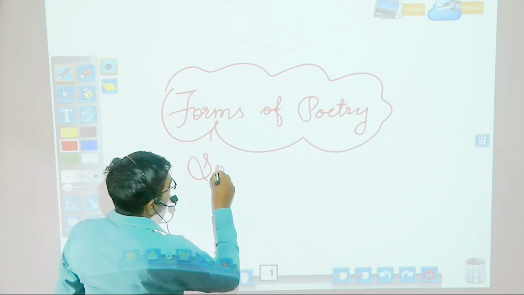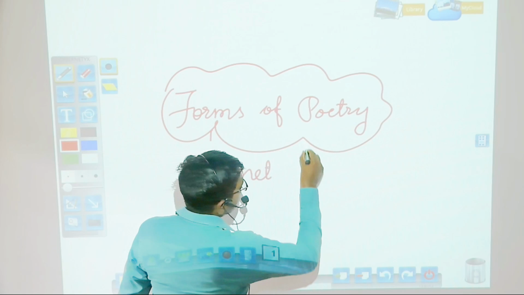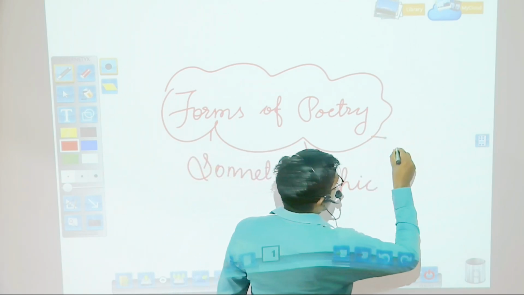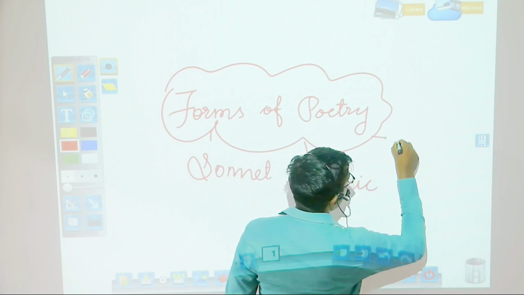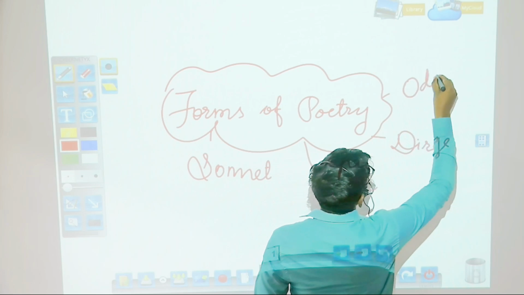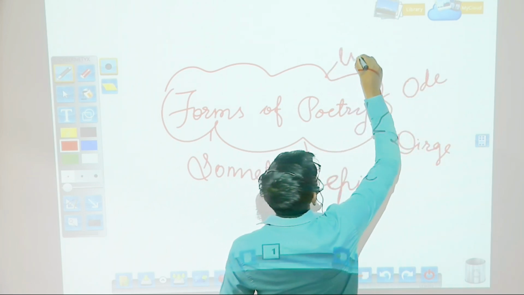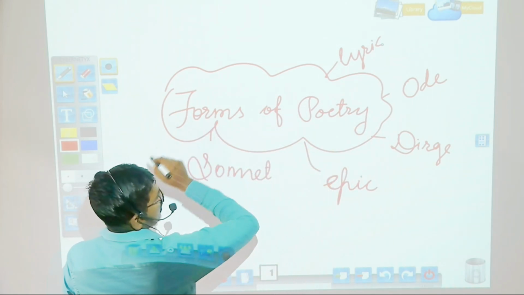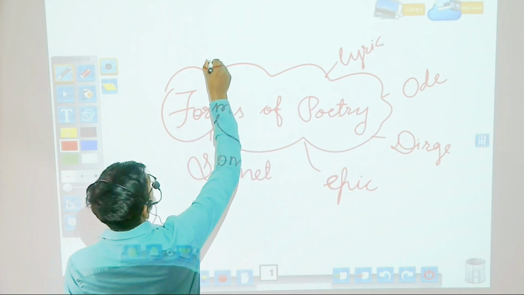Sonnet is there, then epic, or one more, that is a dirge, ode is there, lyric, and one more, that is epic is done.